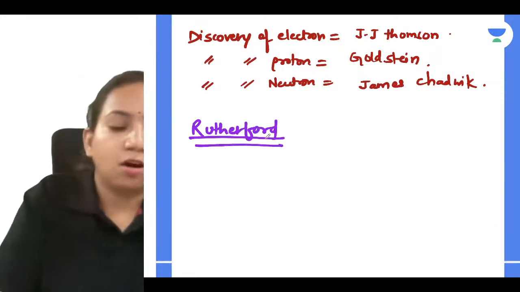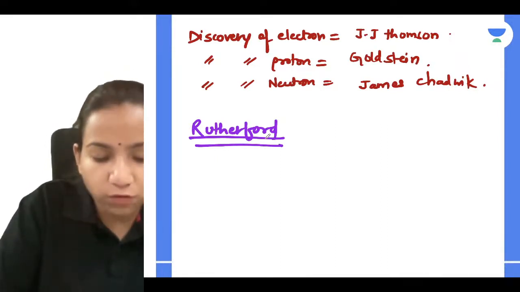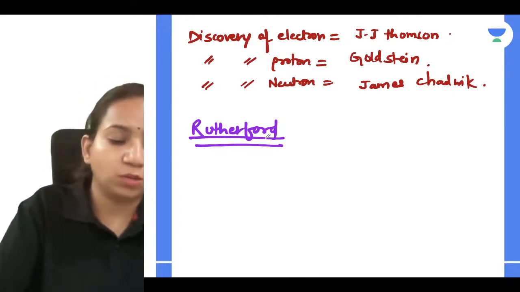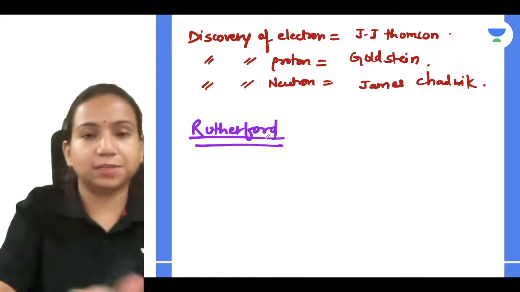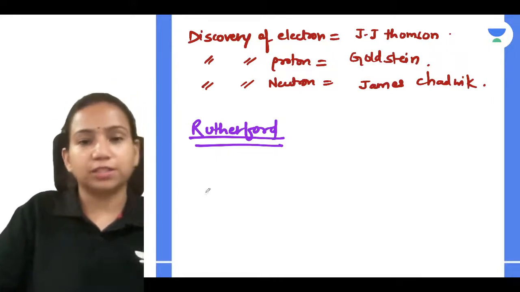Yes, so he did a gold foil experiment. In that gold foil experiment, what all things did he observe? Tell me, guys, and why did he take only gold foil? Because gold is the most malleable metal, right? So you can make the thinnest sheet from it, and you can actually consider that as an atom.